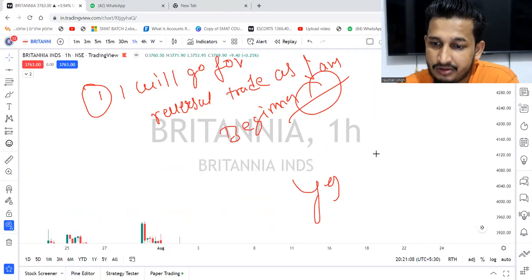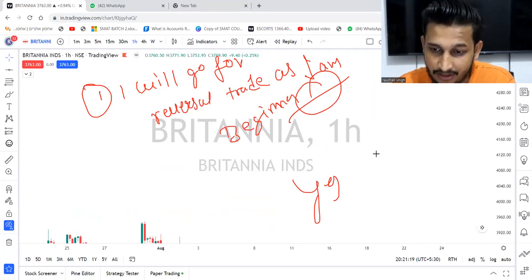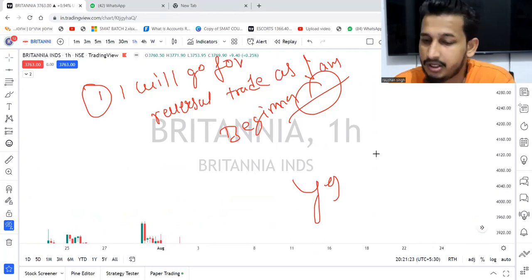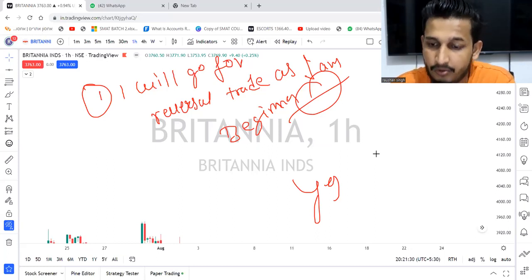That hope comes as soon as you make 100 rupees that you'll buy a Ferrari, you'll buy this, you'll buy that. If you have made 100 rupees, after some time it will become 1,000, then 10,000, 10 crores, like this. Stop thinking that. Try to learn. If you're doing right analysis, picking the trade according to the strategy, following risk management, controlling your emotions, you will definitely do good. If you gamble, if you make the mistakes which I have told you to avoid, you will lose money. Okay.